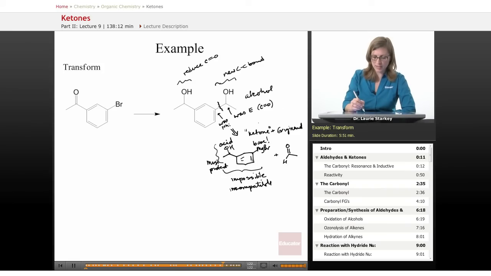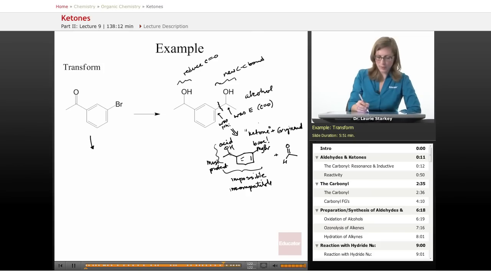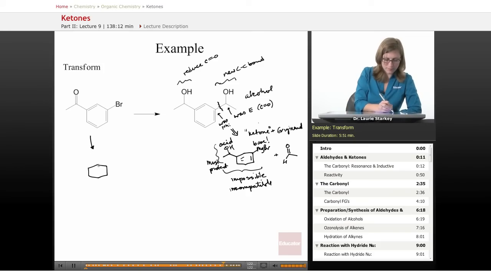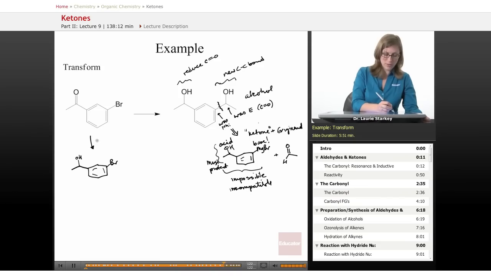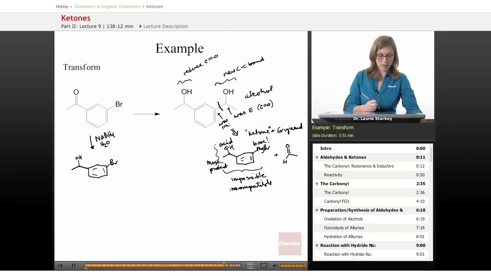Let's think about getting to this alcohol first. How did we get this alcohol? How do we go from a ketone to an alcohol? Looks like we've lost a C=O bond. It's a reduction reaction. What reducing agent would we use? Something like lithium aluminum hydride or sodium borohydride. We could do sodium borohydride and some kind of protic solvent like methanol or water, ethanol. We can do that reduction reaction, no problem.